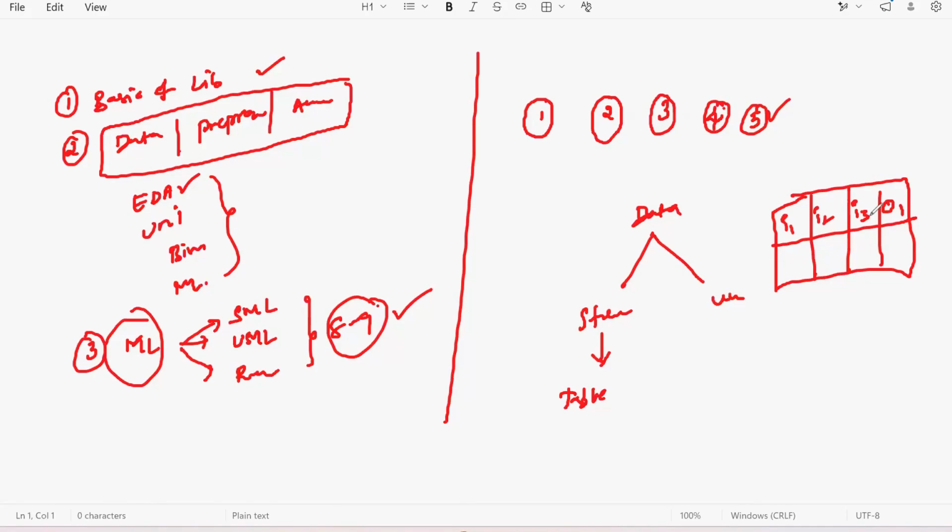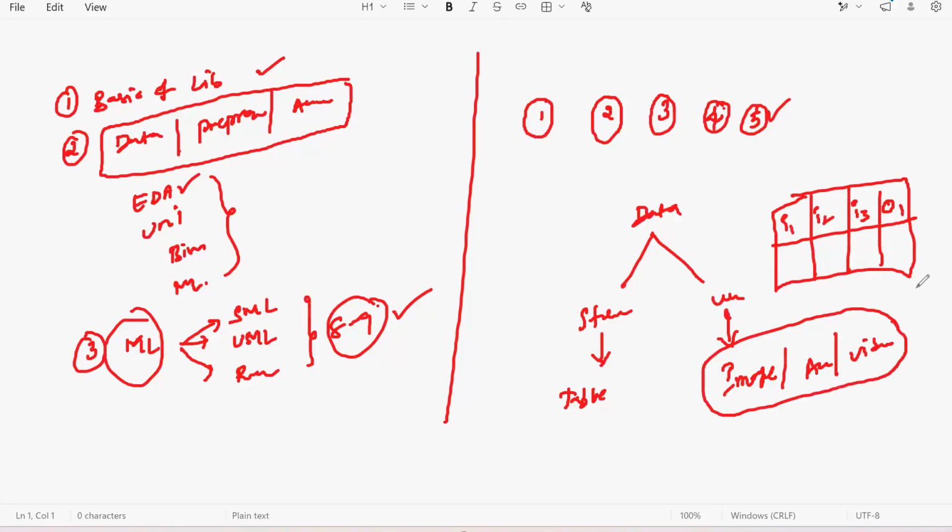Or structured data. Now if you have the data in the form of image, in the form of audio, or in the form of video, then this is unstructured data. So there you don't have the proper labels. To get the information out of this unstructured data, we use a different kind of technique. To process structured data, we use supervised machine learning. To process unstructured data, we use unsupervised machine learning.